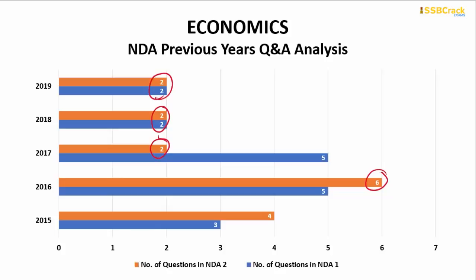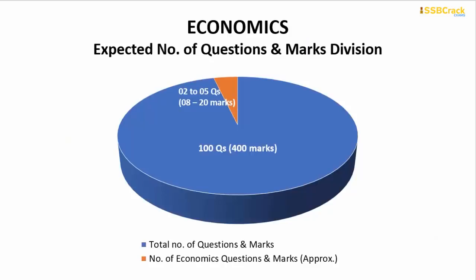When I'm telling you about economics, please remember I'm talking about everything in detail regarding strategic economics. I am not talking about any intergovernmental schemes or the government schemes that are released, or the current affairs. All of them come under the current affairs and the strategic section. Those questions I'm excluding, and I'm only including purely economics-subject-related questions, and they are a little bit less. Okay, so this is what you have to analyze. In the coming economics paper, you can expect around 2 to 5 questions from the economics part, and by scoring completely correct from the economics section, you can gain around 8 to 20 marks in the whole of 400 marks.